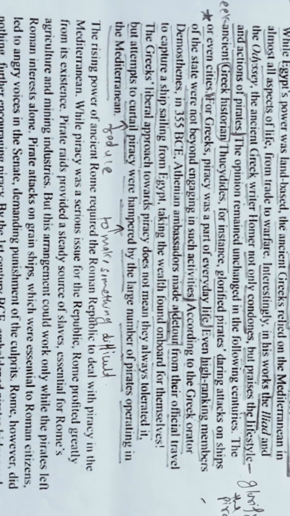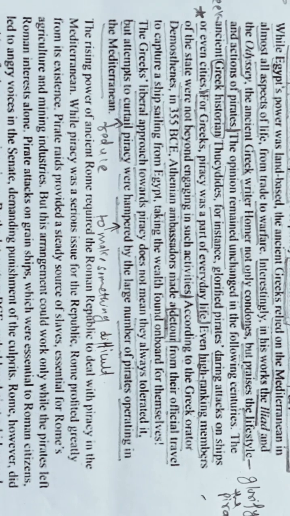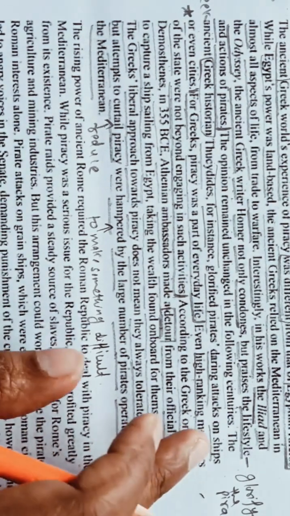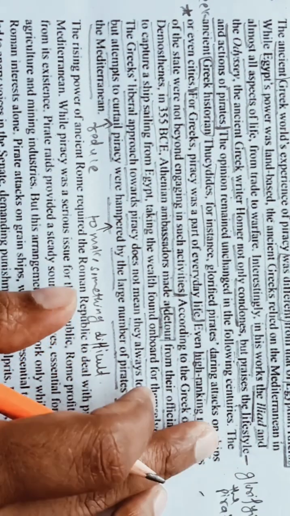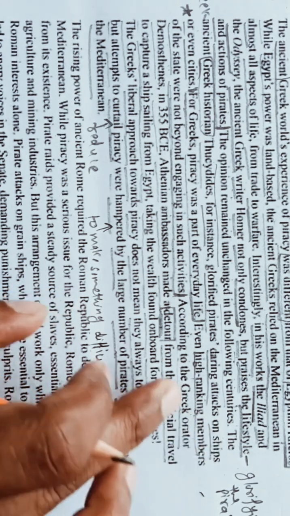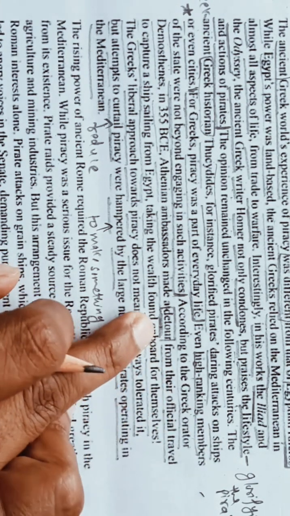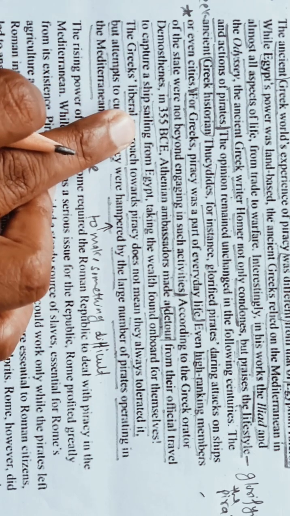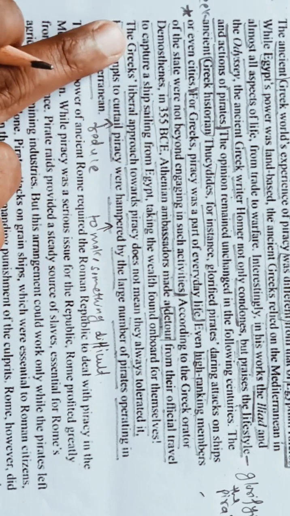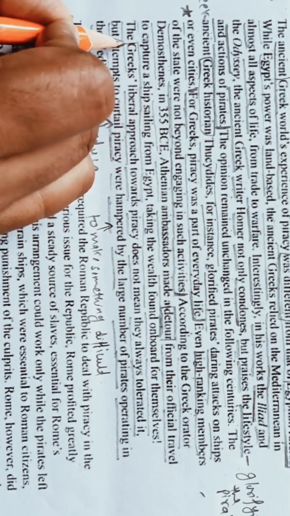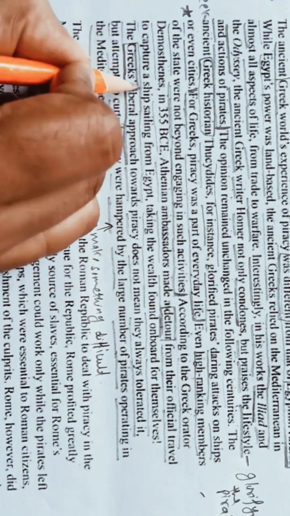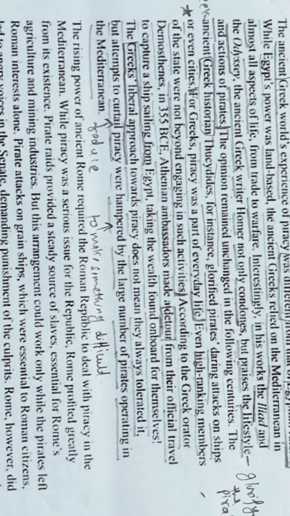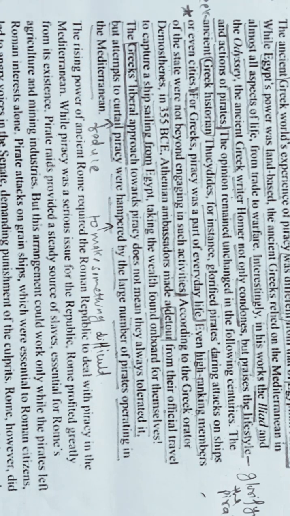Okay, so in this paragraph we have seen so many things. First thing is they are glorifying the pirates. Second, they make another route to capture a sailing ship. And here the Greek liberal approach. So we have seen three different things in the same paragraph. Okay, so now let's see what questions they are asking.